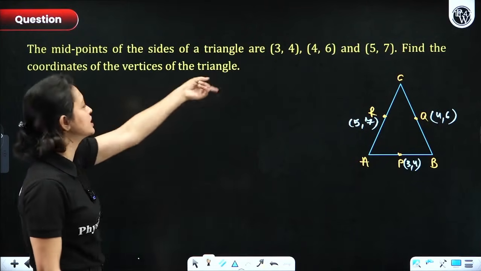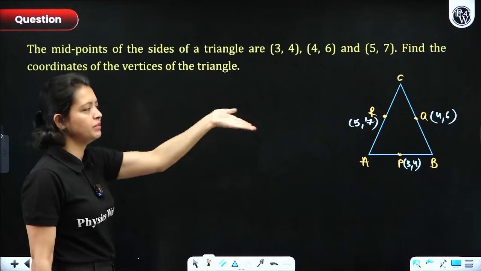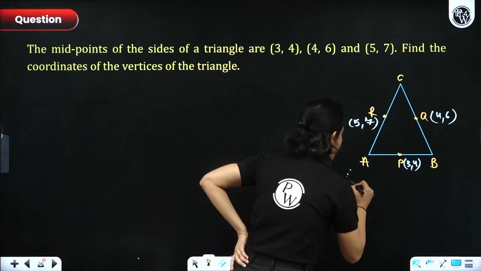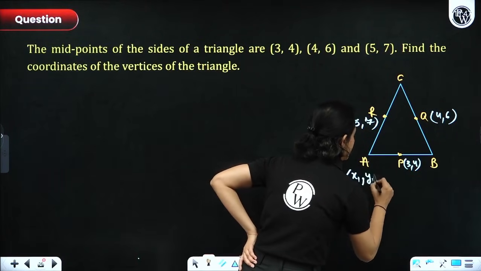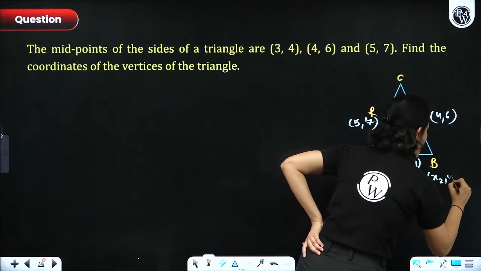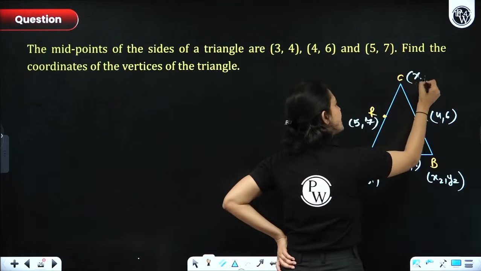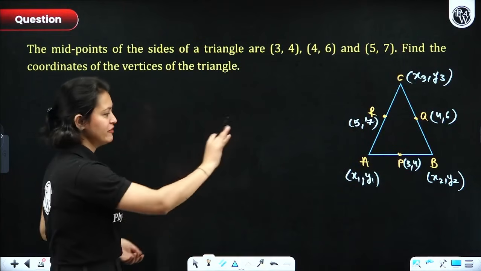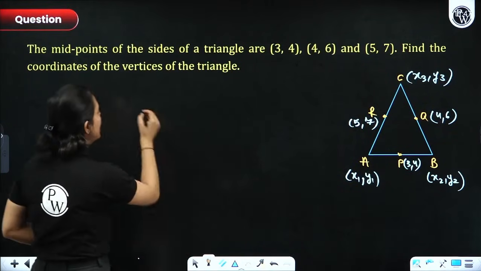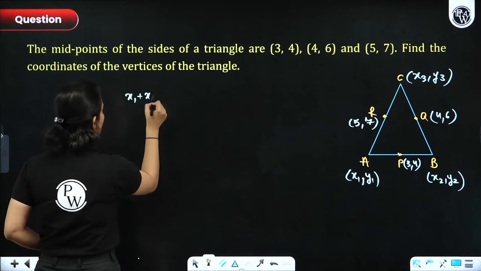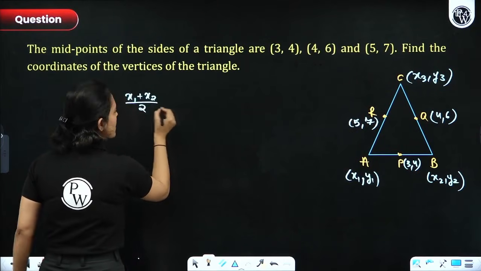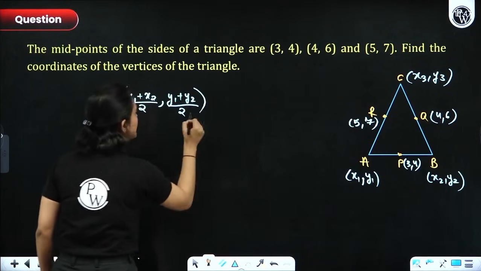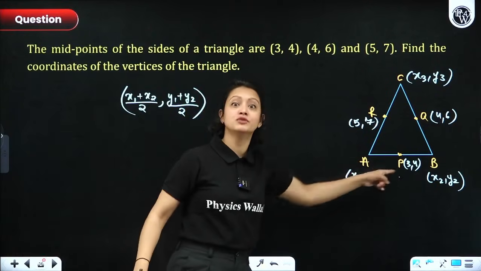We have to figure out the coordinates of the vertices of the triangle. Matlab, we have to figure out A, B and C's coordinates. So how will we do that? First of all, let's suppose that the coordinates of A are x1, y1, coordinates of B are x2, y2, and coordinates of C are x3, y3. Now let's use the midpoint formula in AB first. So I can say that x1 plus x2 divided by 2, y1 plus y2 divided by 2, this should be the coordinate of P, because P is the midpoint of AB.